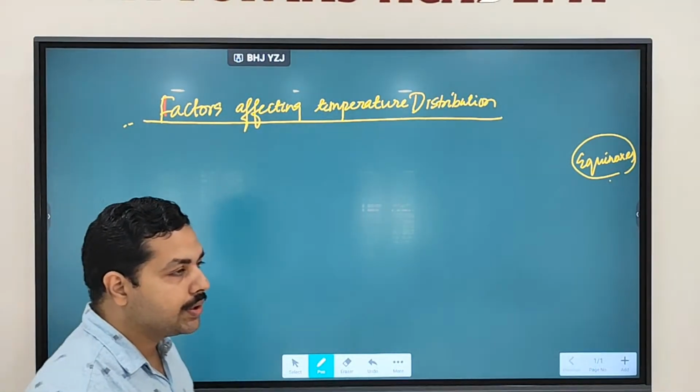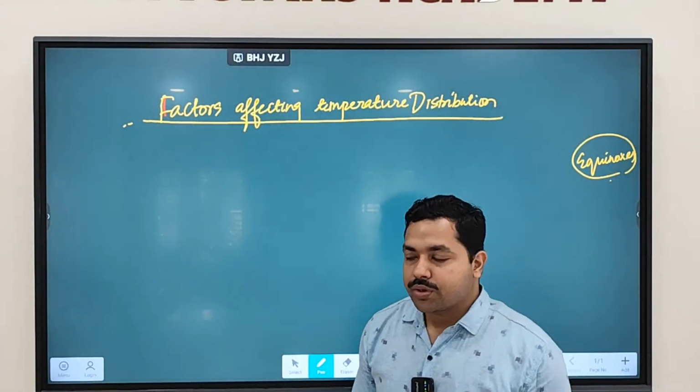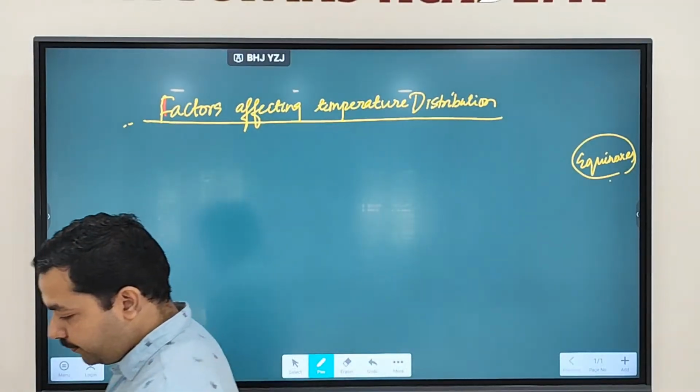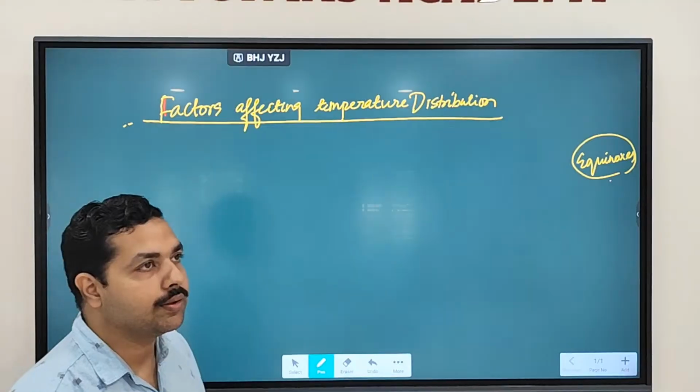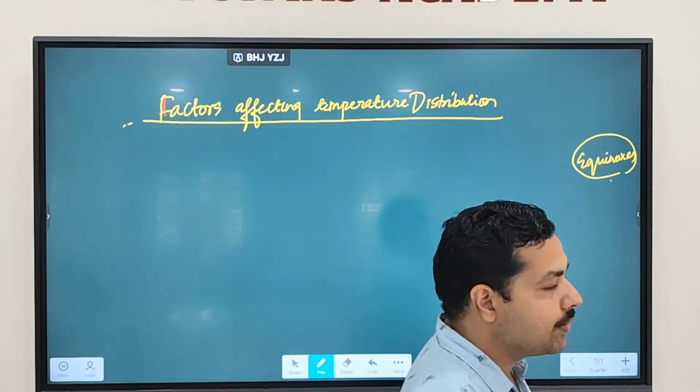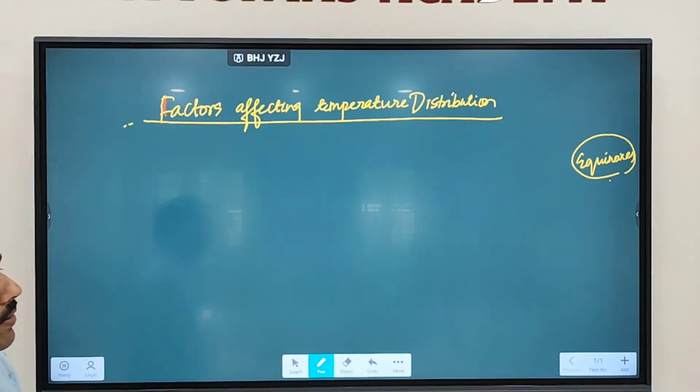Fine. When do you see the summer solstice, and when do you see the winter solstice? 21st June is the summer solstice and 22nd December is the winter solstice. Fine. So those things we have discussed: summer solstice and winter solstice.